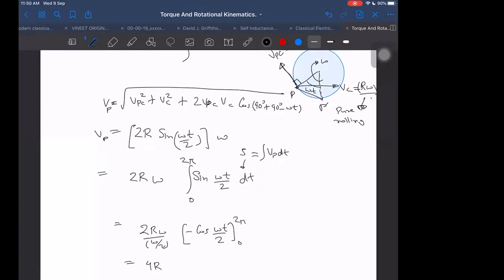If I do it here, what do I get then? I will be getting cos of pi minus cos of 0. That will become 2, I think. No sir, 0 we are getting. Not 0. By 2 is also there, no? Cos pi. Yes sir, yes sir. 8R. We are getting 8R. Are we getting 0? Let me check once again.